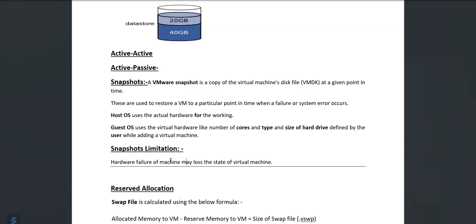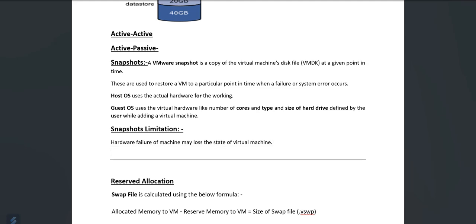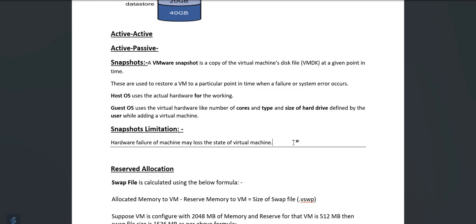For the snapshot limitations, we will check what the limitations are, because hardware loss of the machine may lose the state of the virtual machine. While creating a restore point or snapshot, we would check the VMDK file. Suppose we are making a copy of the virtual machine; while making a copy, the VMDK file also gets copied.